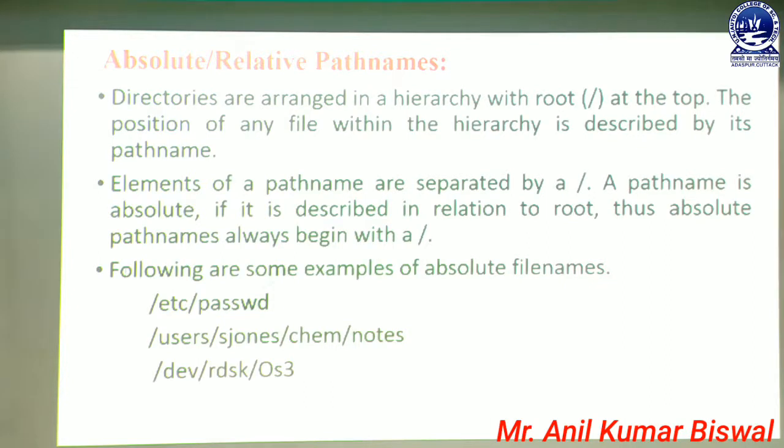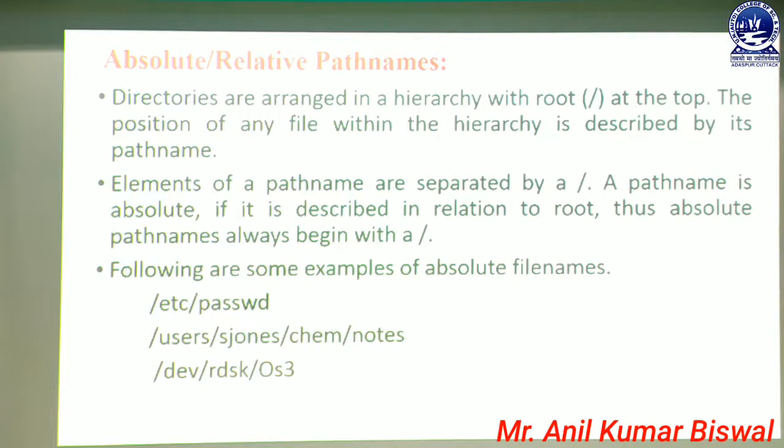So here the elements of the path name are separated by a slash. We know that a user can have multiple files, and those multiple files must be accessed through that forward slash. And a path name is absolute if it is described in relation to root, thus absolute path names always begin with a forward slash symbol, and that forward slash symbol is always recognized as a path location.